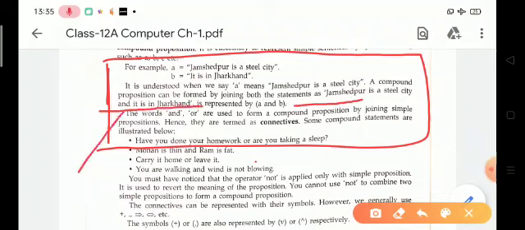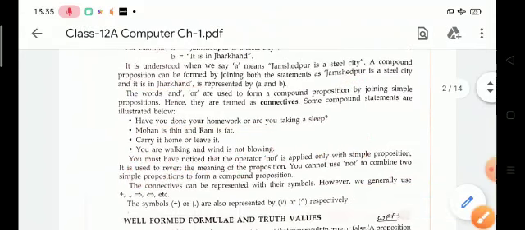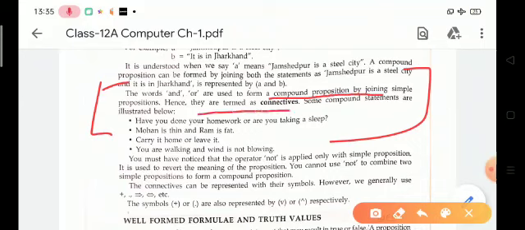Here 'and' is the connective word. The words 'and', 'or' are used to form compound propositions from simple propositions, hence they are termed as connectives.